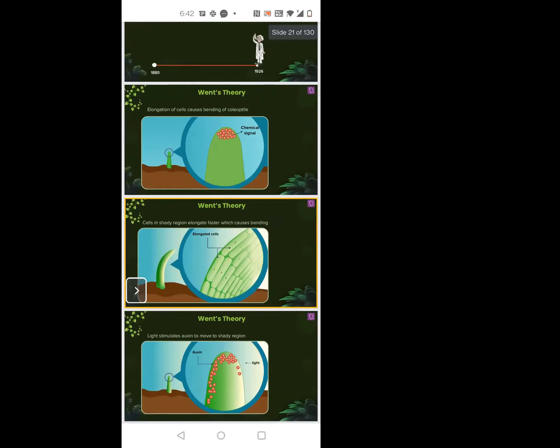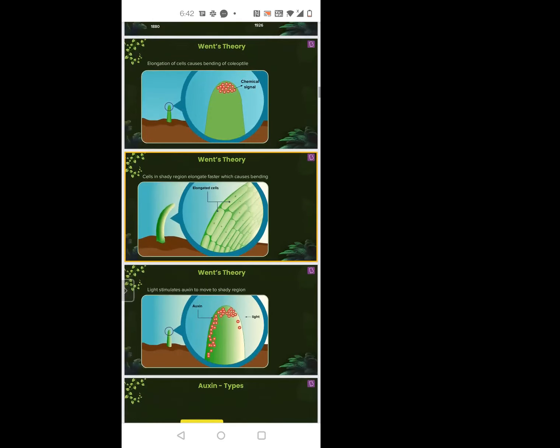Fine. So this was all Went's theory. Went was the one who actually discovered this. So Went said coleoptile is not the reason. There are some chemicals which are present on the tip of the root. Root and shoot, the same phenomenon is happening in the root also. The root growth is also because of the presence of auxin. Even shoot growth is also because of auxins.